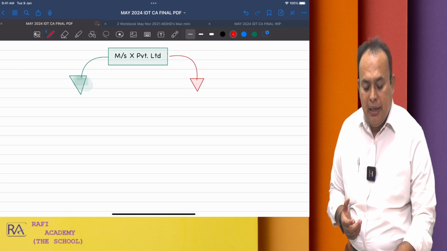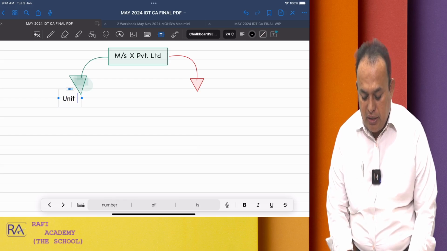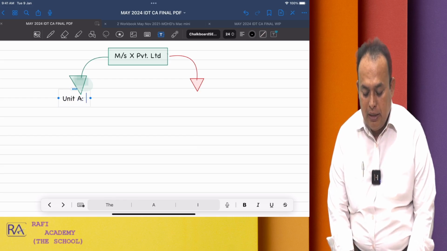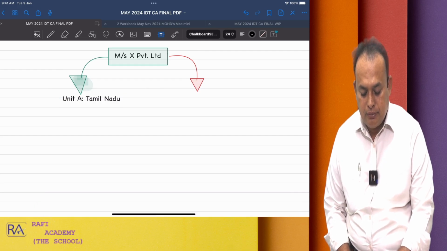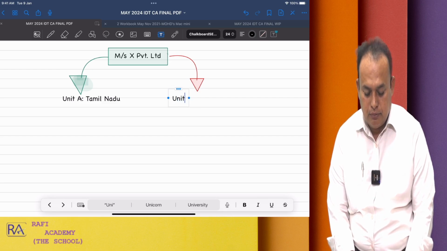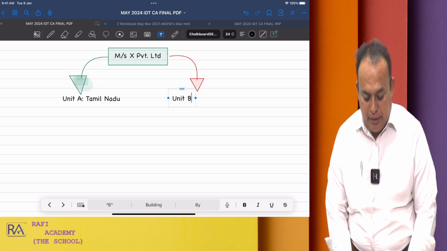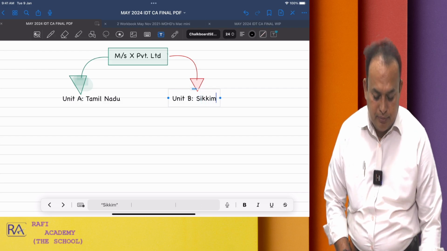Now here I am presenting: unit A in Tamil Nadu, then unit B located in the state of Sikkim.